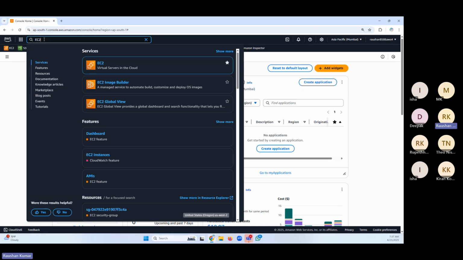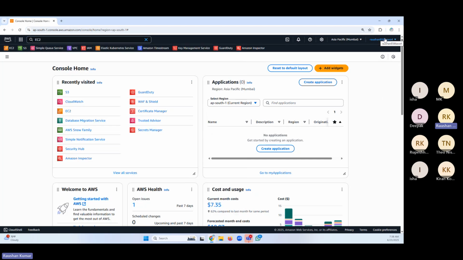So the first thing when we log in, we have logged in as the root user. We will understand how we log in as the IAM user some other day, not today. We know that we have something called an IAM user as well, because when we join a company, they would create a user for us. Because we need to log in, right? And we would be logged in as the IAM user.